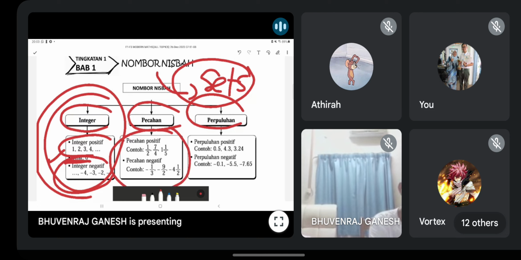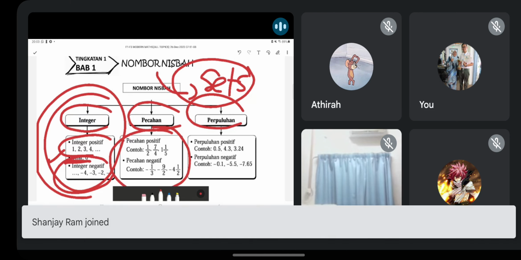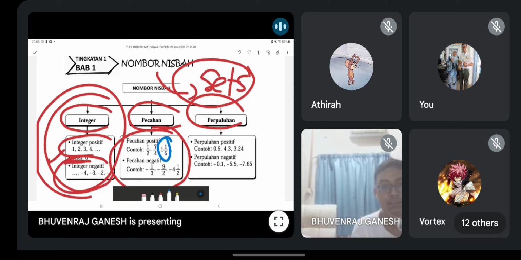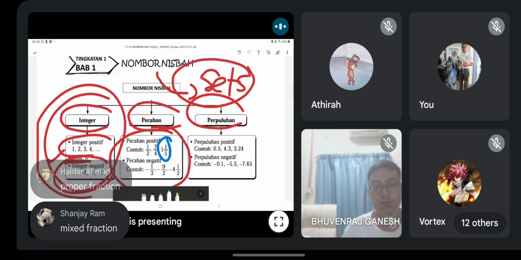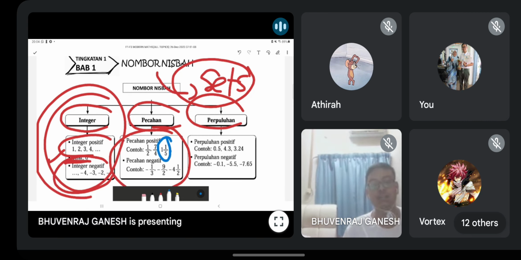Then we got fraction, of course. Guys, I want to ask you all one thing. What do we call this kind of fraction? Apa kita panggil jenis pecahan macam ni? Can anyone tell? What is this type of fraction we call? There is a specific name. In English or Malay? Not proper fraction. Yes, mixed fraction, correct. Ataupun dalam BM dia adalah nombor bercampur, 1/5.